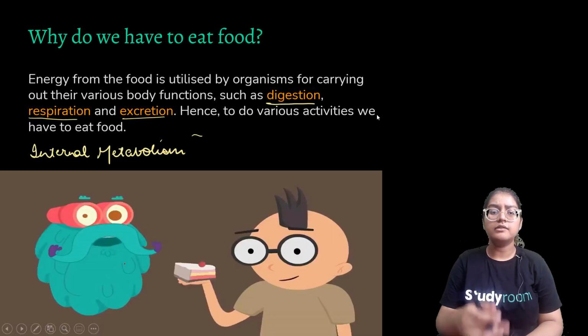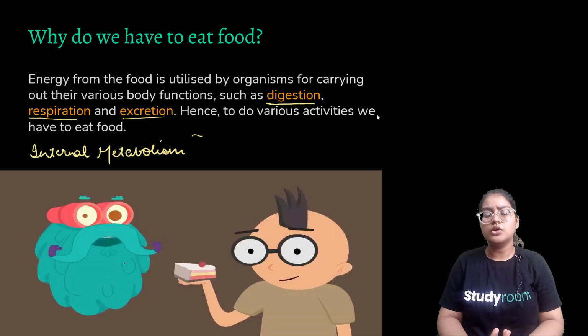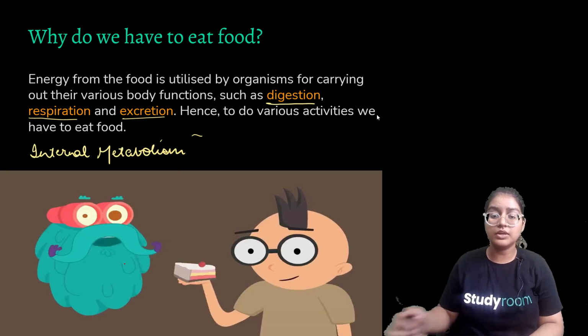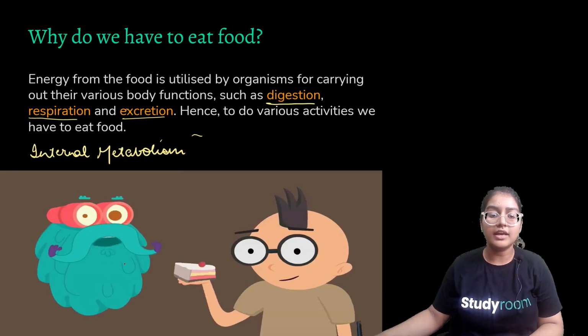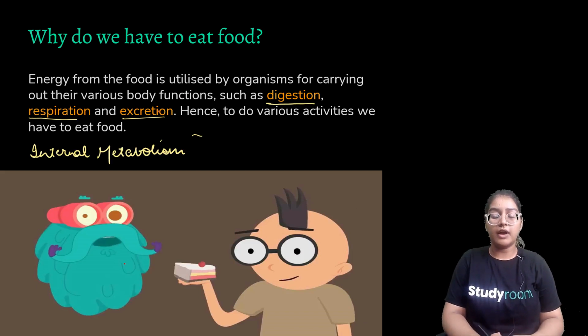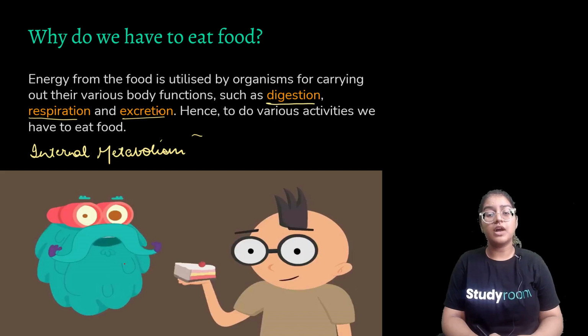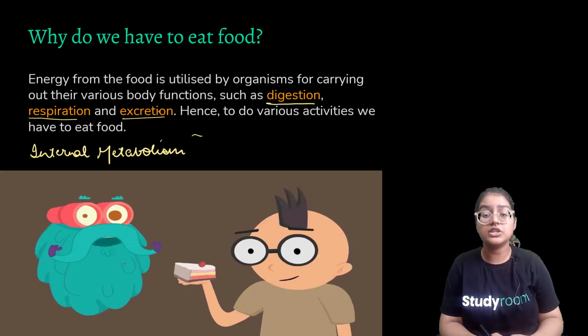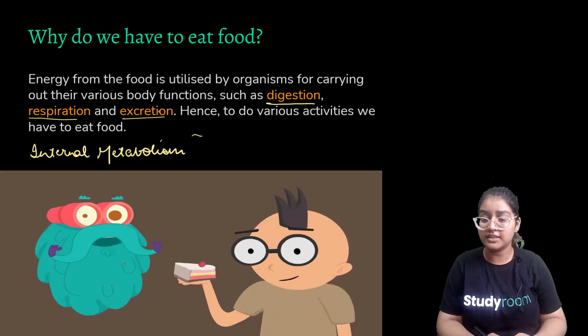Moving ahead, why do we have to eat food? Energy from the food is utilized by organisms for carrying out their various body functions such as digestion, respiration, excretion. So we need food because we have to provide energy to our body. Why do we need energy? Because we have to carry out several internal body metabolism processes, which include digestion, respiration, excretion. Hence, to do all these activities, we have to eat food because food provides us energy.